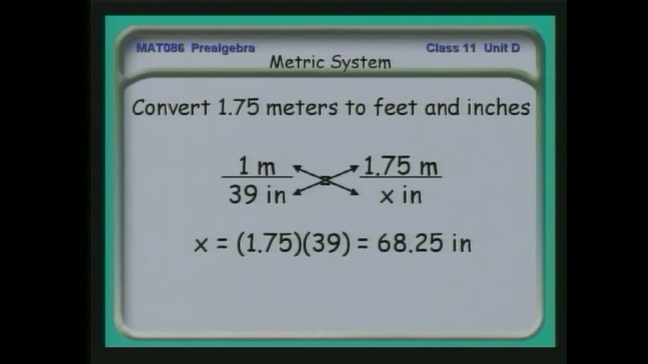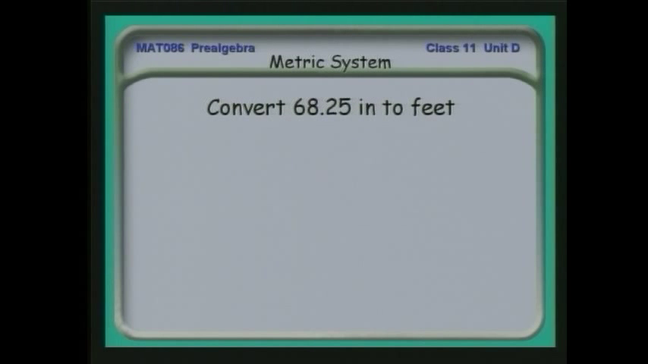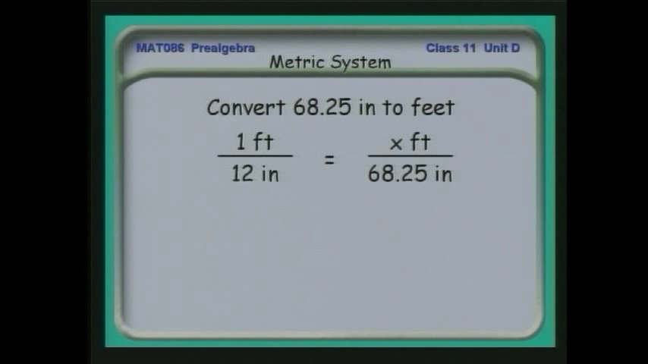So now I have yet another conversion. I need to change 68.25 inches into feet and inches. Let's do the same thing. First, we convert 68.25 inches to feet. How do we do it? Guess what? With a ratio and a proportion. 1 foot is to 12 inches, as x feet is to 68.25 inches.